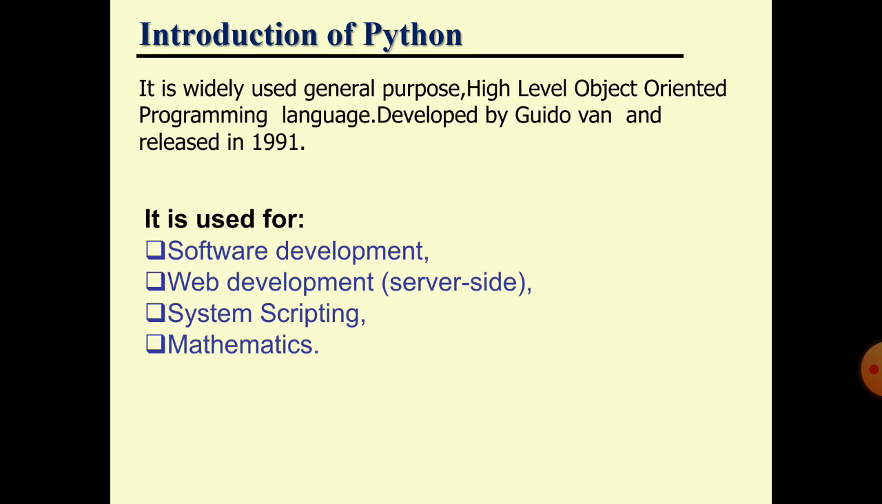As we know, Python is a high level object oriented programming language that was developed by Guido Van Rossum and released in 1991. Briefly, it is an object oriented high level programming language developed by Guido Van Rossum and released in 1991.